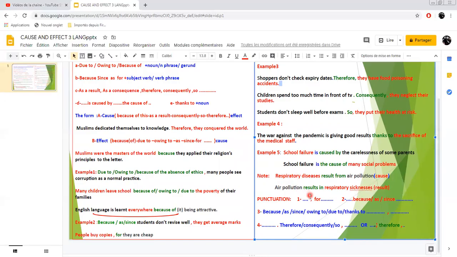Concerning the punctuation, you've got a comma before for. And if we use the link words in the middle of the sentence, of course, we don't use commas. Of course, if you start with the link word, you have to separate the two parts with a comma. Concerning the effect link words, of course, therefore, consequently, so, as a consequence, as a result, you've got two options. Either you put a full stop before the link word and then a comma after it, or we use a semicolon before the link word and a comma after it.